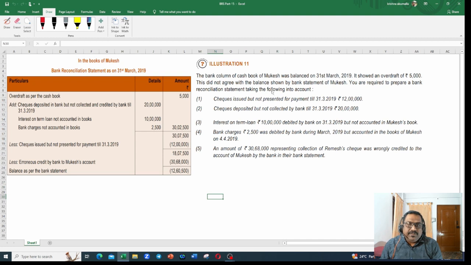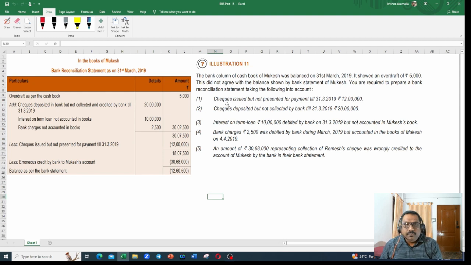This did not agree with the balance shown by bank statement of Mukesh. So the balance, whatever overdraft is showing as per cash book, is not matching with the passbook, it seems. You are required to prepare a bank reconciliation statement taking the following into account. That is what he's saying.